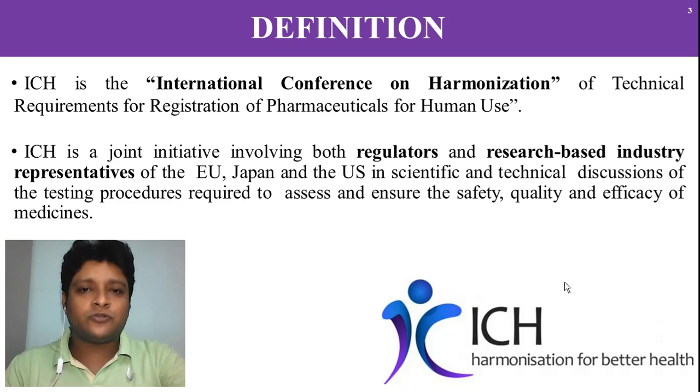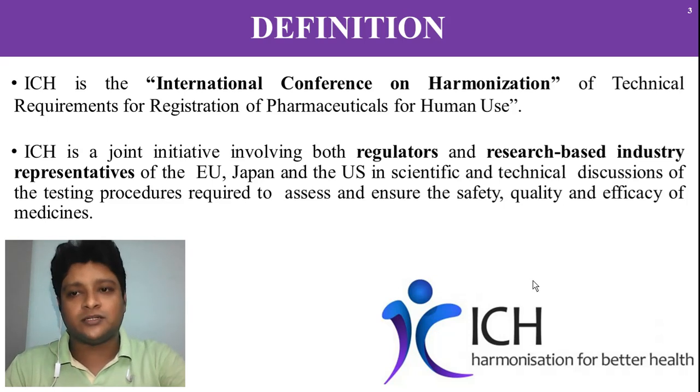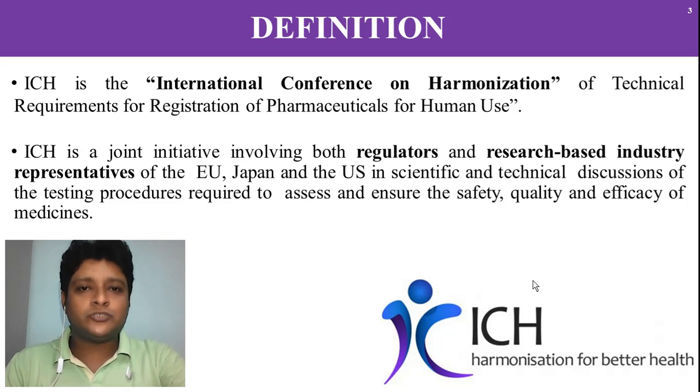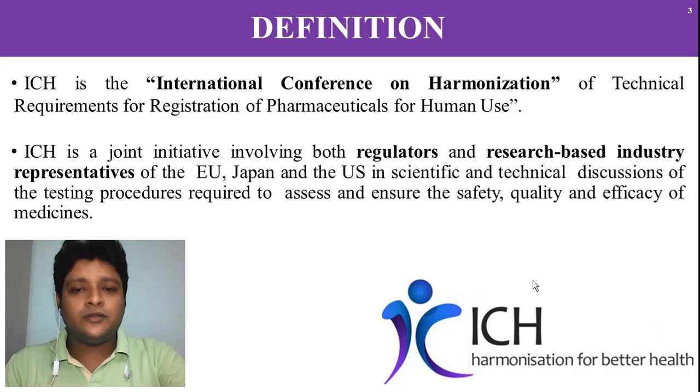So first one is the definition. As I already told you in my previous video, ICH means International Conference on Harmonization. It is mainly needed for the requirements of pharmaceutical product registration for products intended for use in human beings. ICH is a joint initiative of the regulatory bodies of different countries as well as research-based industry representatives, mainly the regulatory bodies of Europe, Japan and US.